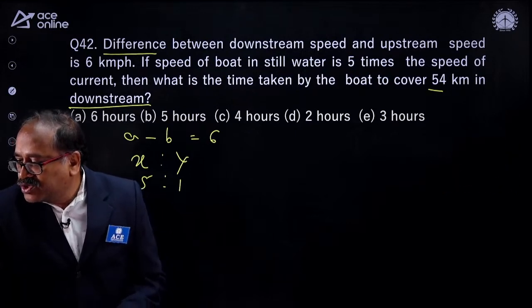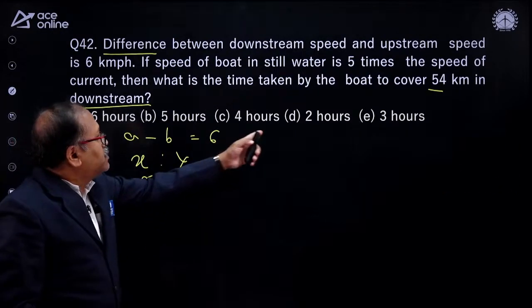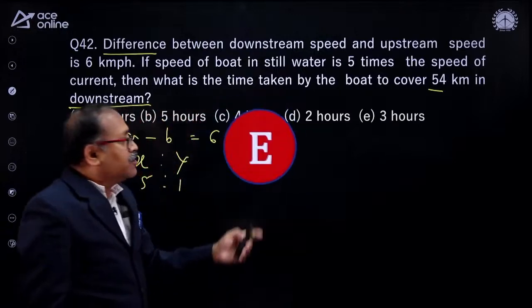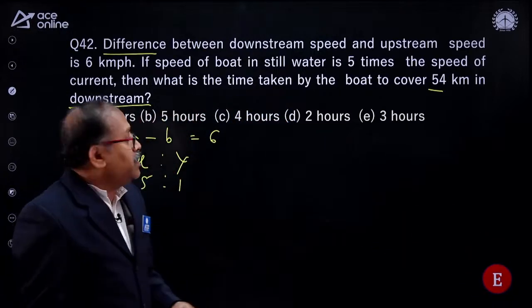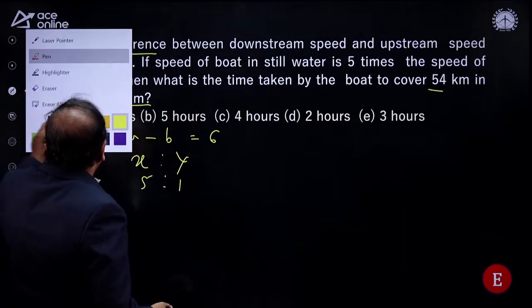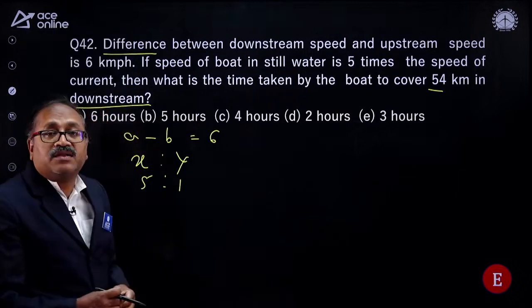Chandrakumar Reddy: 3 hours, 3 hours. Time up. 3 hours means option choice E. Let's see that option choice E is right. Well done, sir. Well done. So that means you have a lot of clarity about how to handle this question.